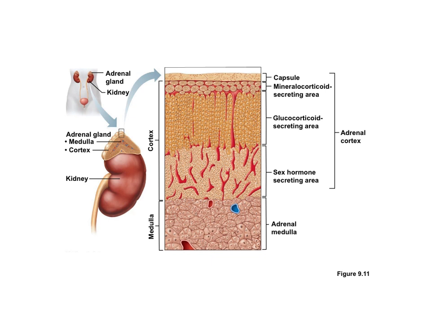So here you can see the adrenals are situated atop of the kidney, and then you can see the cortex is broken into where the mineralocorticoids are secreted, glucocorticoids, and sex hormones are secreted, and then the deepest layer is the medulla.